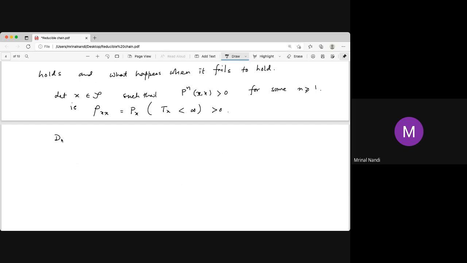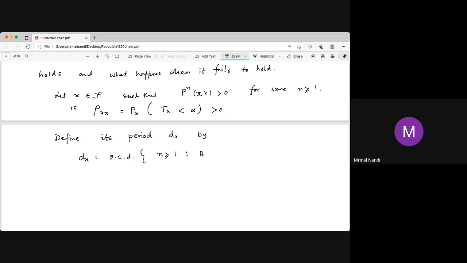Now we define a new term, the period of x, denoted d_x. What is the period? It is the GCD of all n for which P^n(x, x) is positive. We know that for some n it is positive.